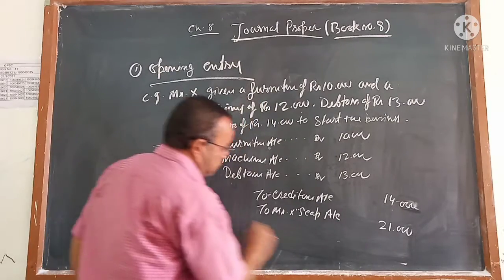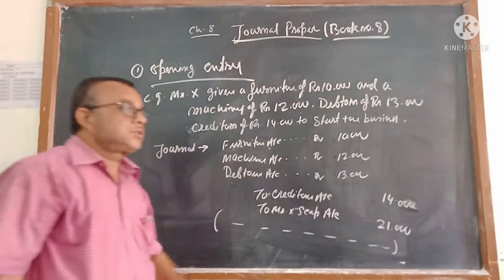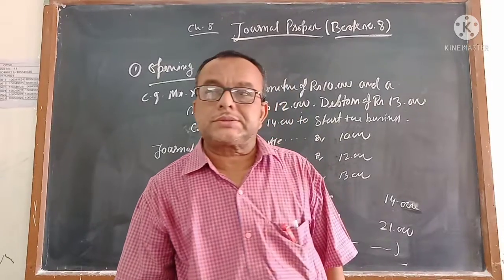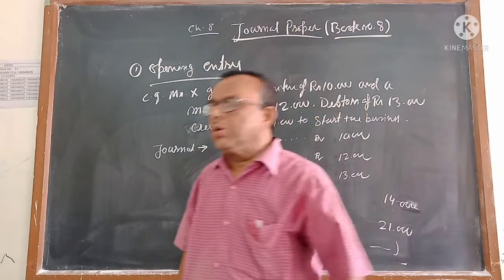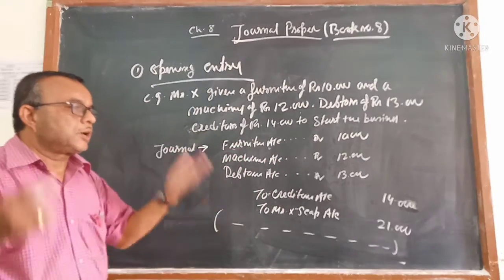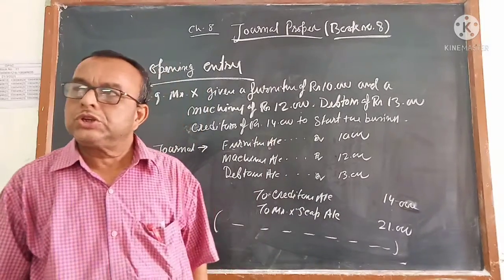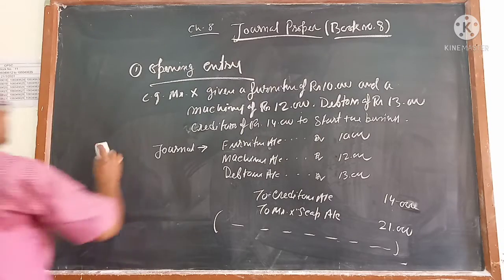Now the question is about the addition. All of you know how to write the addition. This transaction is called opening entry without cash. You cannot write it in any book from book number 1 to 7. So at last, in the general paper, book number 8, it will go. It's called opening entry.